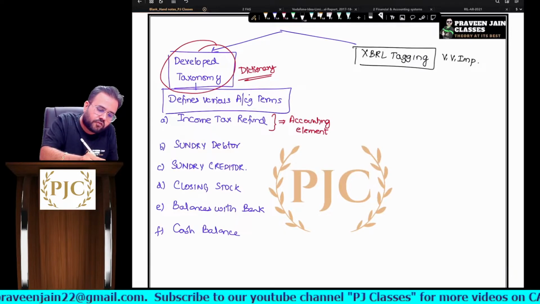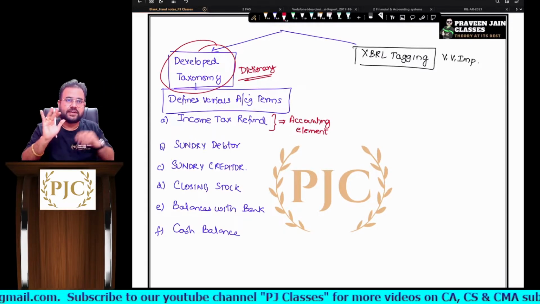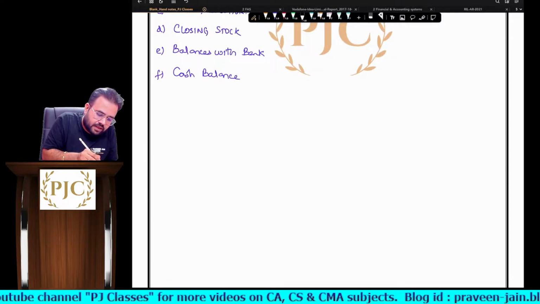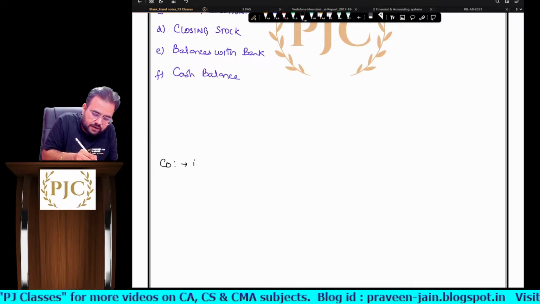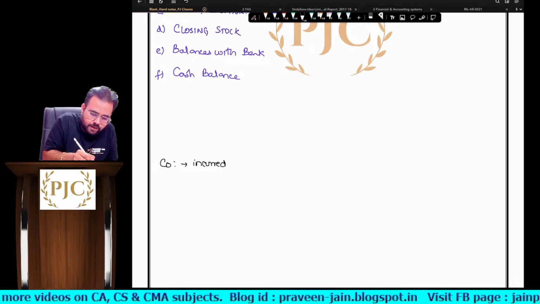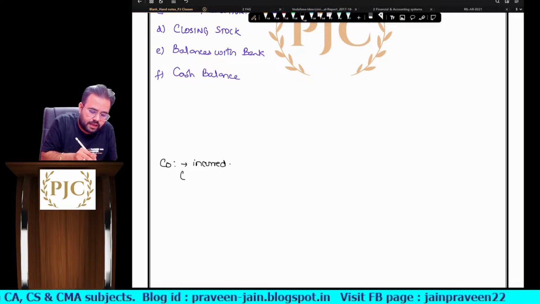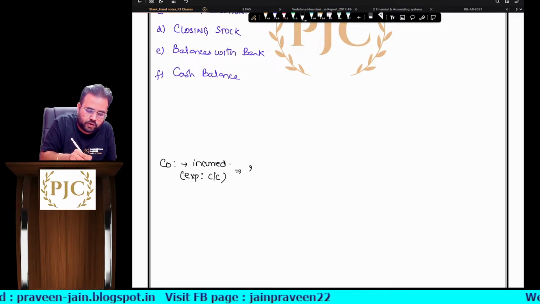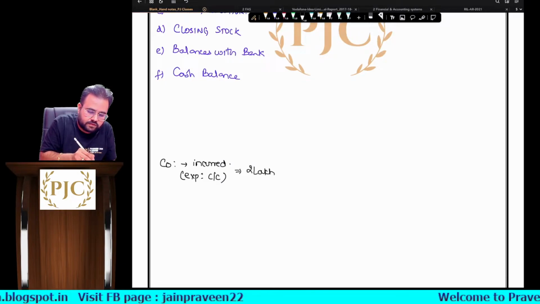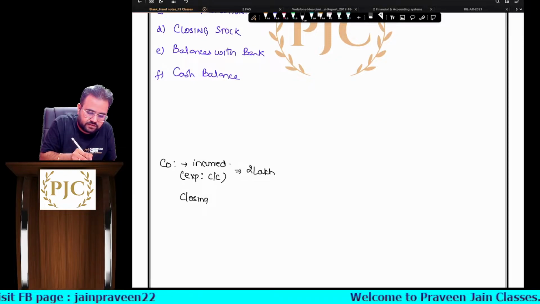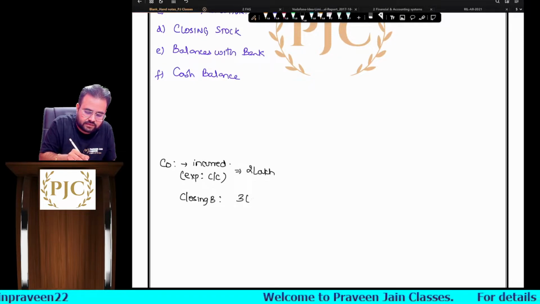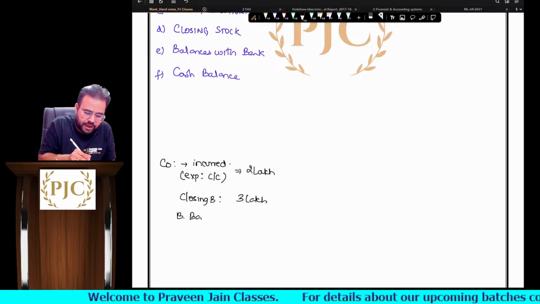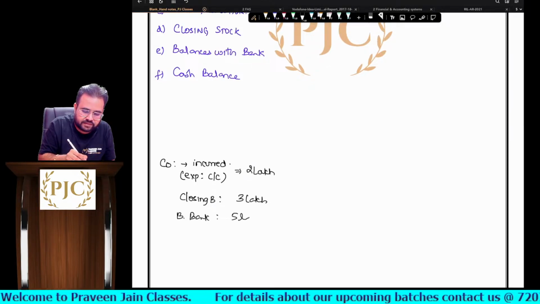Okay, now, what is happening in XBRL tagging? Let's try to understand. Listen carefully, sir. Imagine a company has incurred an expense for credit card, say for example 2 lakhs. The company's closing balance is say 3 lakhs. The company's balance with bank is say 5 lakhs, sir.